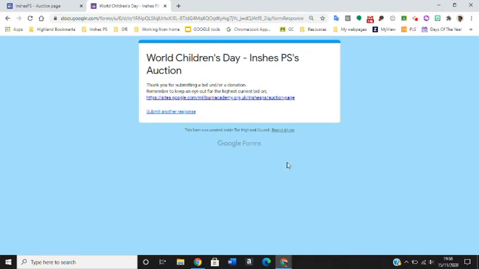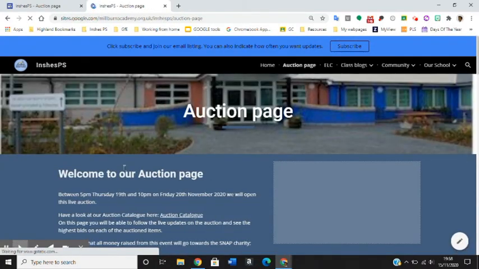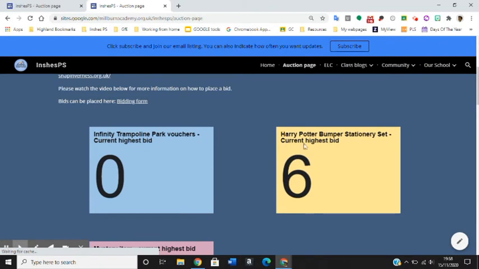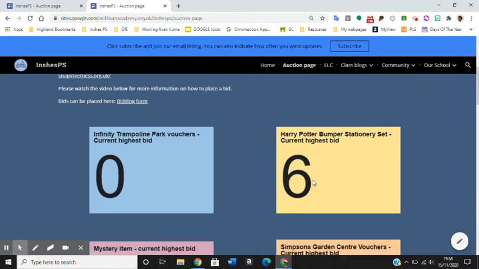Then you can go in and check how is it actually progressing. You can either go here, you can go in and click back to our website. You can also go in and submit another response. It's your choice what you want to do. So let's say I want to go back to our website and have a look here. You will see that it takes us back to our auction page here. And if we go down, you can see that now our current highest bid is £6.